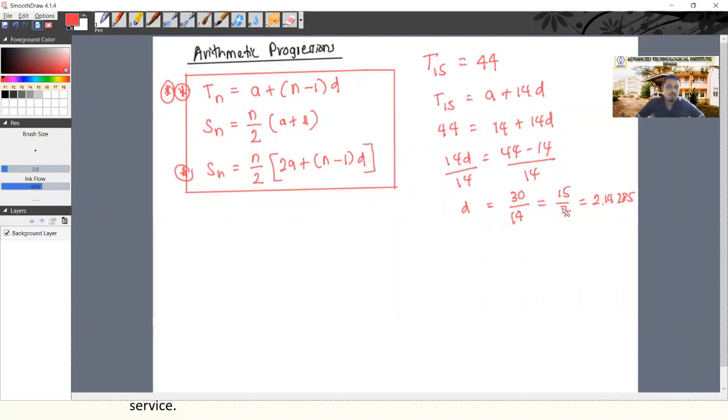So what is the most suitable final answer here? I have put on the table three answers: 30 over 14, 15 over 7, and 2.14285. What is the most appropriate final answer as per this sum?